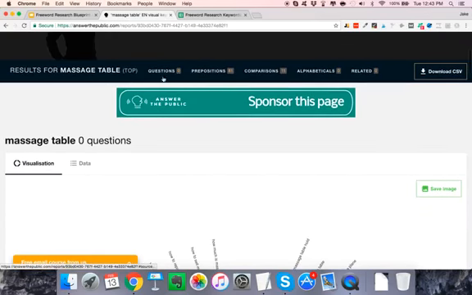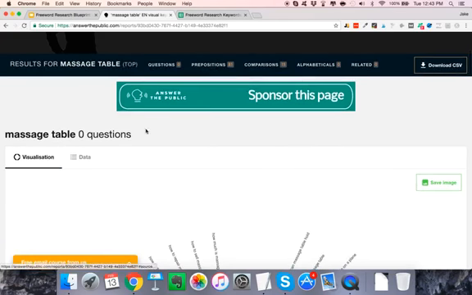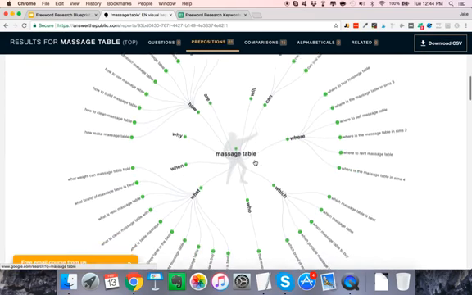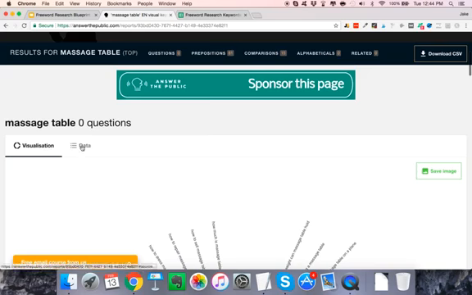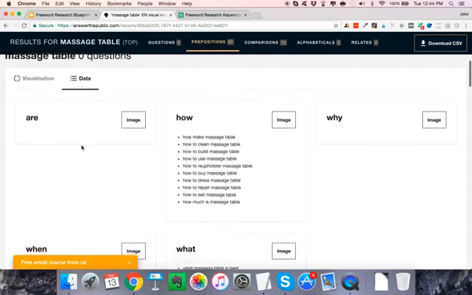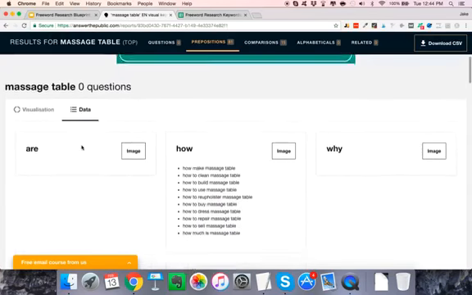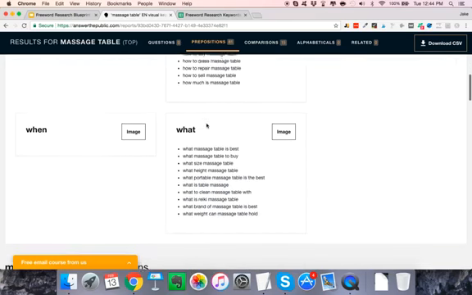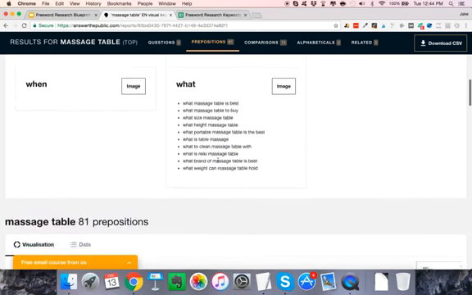So it may or may not come up. Usually it would have some questions. Massage table doesn't have a lot for me here at the top. It says 0 questions, 81 prepositions, 15 comparisons, but it'll give you this visualization if you want. I find it's more helpful to switch over to the data view here. So there are in fact some questions. I don't know why it says 0 at the top, but it gave me some how questions here, how to use a massage table, how to build a massage table, then some what questions here.